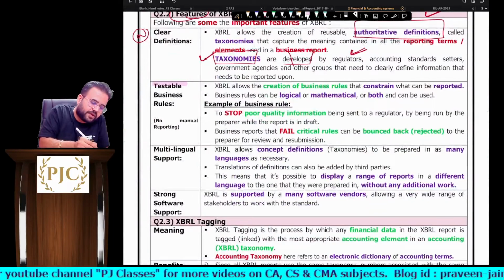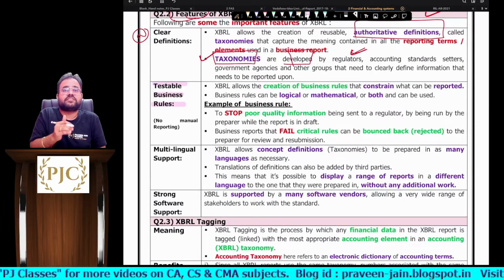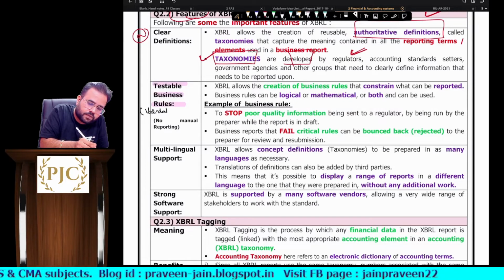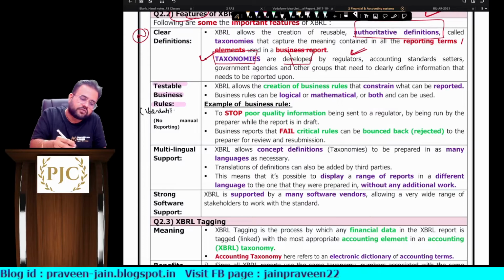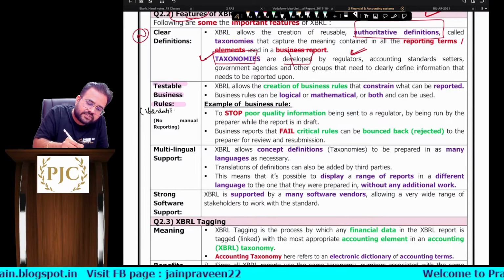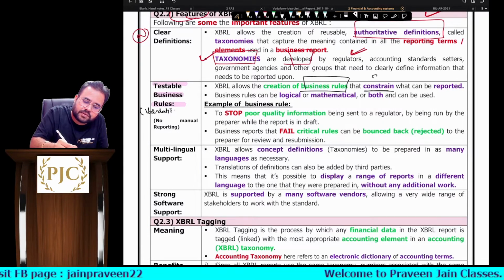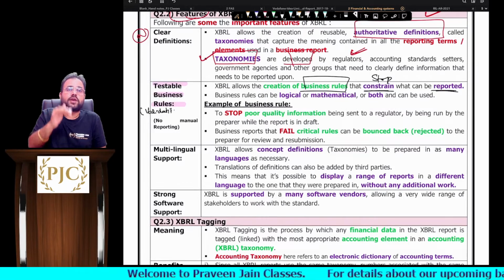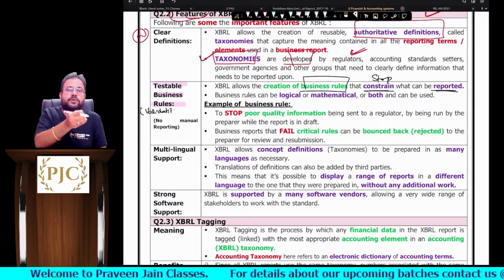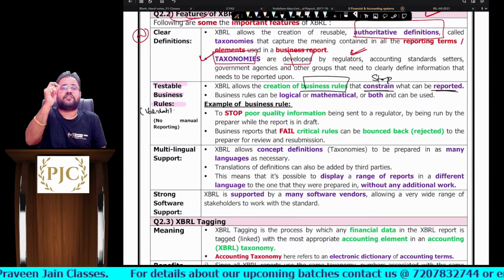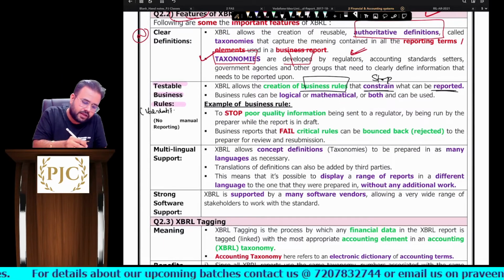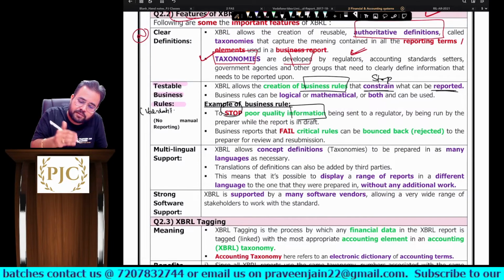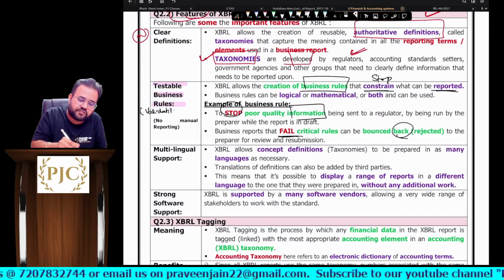Next, sir, XBRL will have testable business rules. What are testable business rules, sir? Or you can say validation rules. What will these validation rules do, sir? XBRL allows the creation of business rules that constrain, meaning stop, what can be reported. Agreed? So what you can report and what you cannot report can be controlled with respect to reports. What can be reported? Financial data can be reported. What cannot be reported? Sir, we will stop poor quality information. We will bounce back those reports which fail the critical rules.